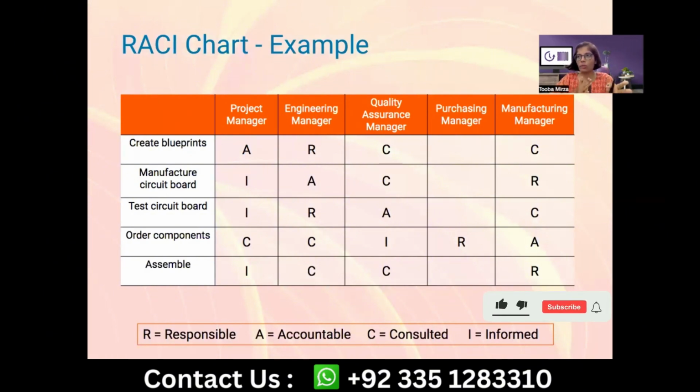You can see that on the left side, certain tasks or activities are documented. It can be at a deliverable level, but it's ideal to have it at an activity or task level. You probably would wonder what difference it makes to keep it at a deliverable or at an activity level. We are going to talk about that in much more detail going forward. But for now, you can consider it as the work which has been streamlined in the project at a team level. For instance, if I take the example of the create blueprints task, this one.